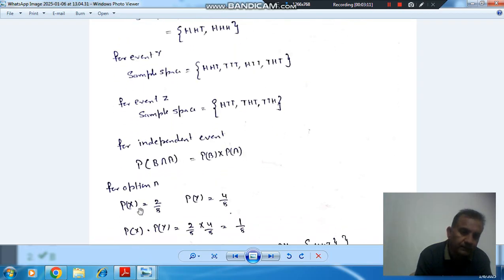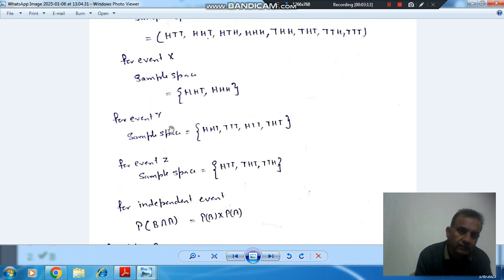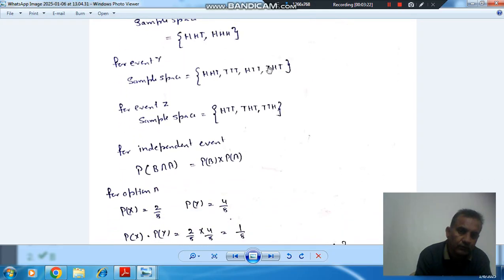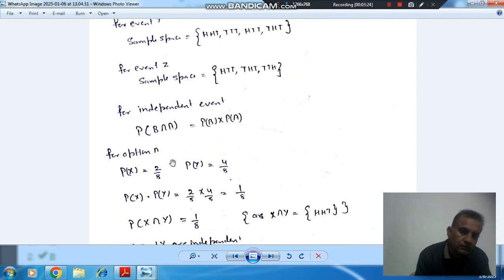For option A, as there are two elements, the probability of X event is 2 by 8, and the probability of Y event is 4 by 8. So P(X) into P(Y) is 2 by 8 into 4 by 8, that is 1 by 8.